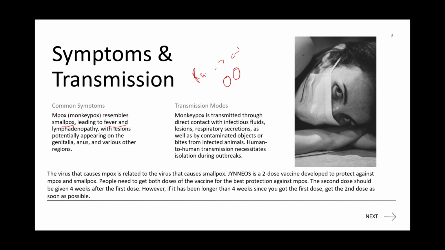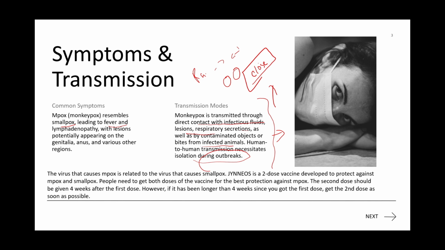So monkeypox is transmitted through direct contact with infectious fluids, patients' respiratory secretions, as well as by contaminated objects or bites from infected animals. And human-to-human transmission necessitates isolation from the outbreak. So see, whatever transmission modes I've mentioned, these all apply when you are at very close proximity. Only in that case will this transmission happen.